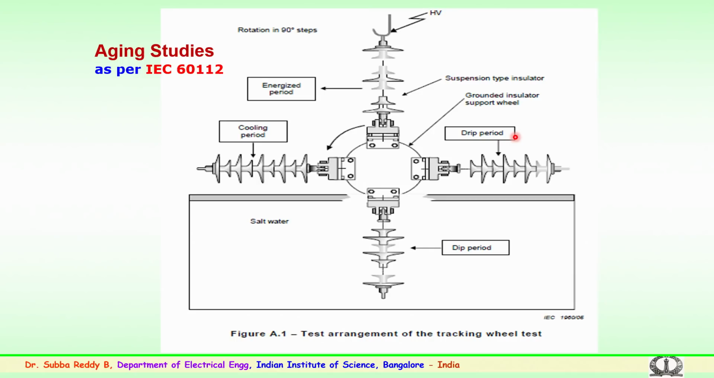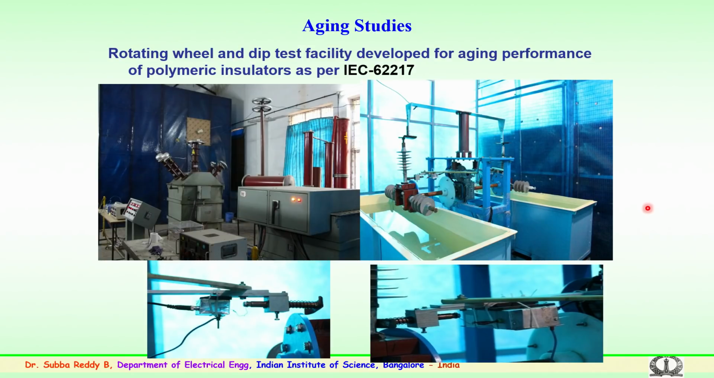This experimentation is very tedious, particularly the aging experimentation, both the rotating wheel and the multi-stress arrangements. A lot of effort is needed to fabricate and also conduct the experimentation. This represents the schematic as per the standard which is shown for the tracking wheel or rotating wheel arrangement. Here is the study which has been conducted in the laboratory as per the standards.